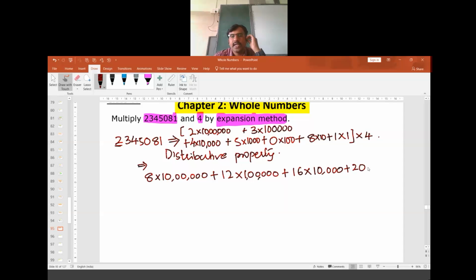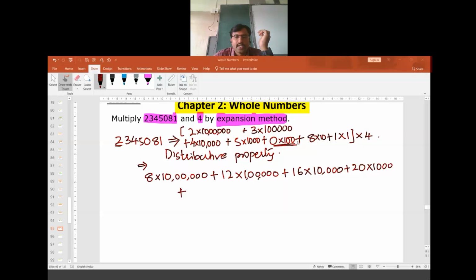So 20 to be multiplied to 1000, plus this can be omitted because 0 when added with numbers gives the same number. So I'll leave that.